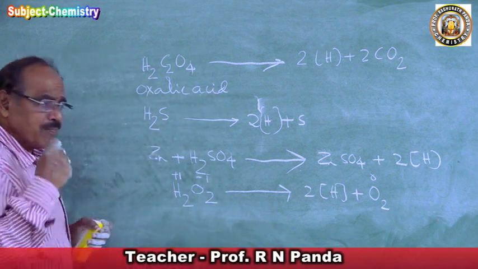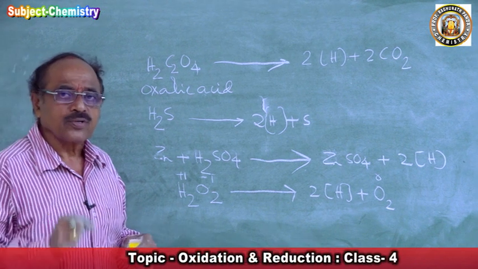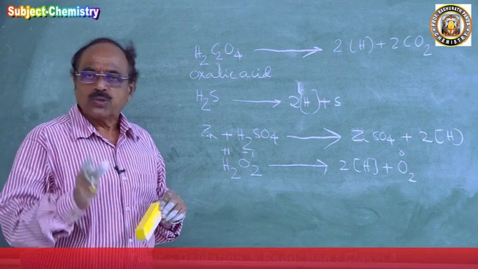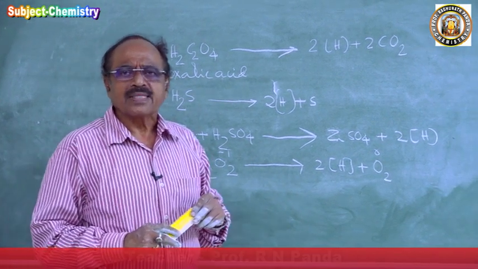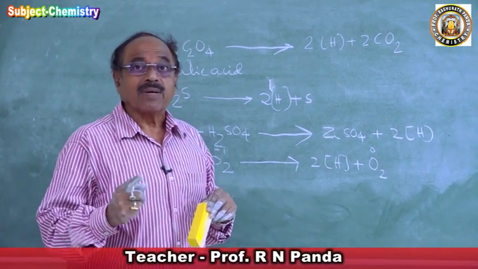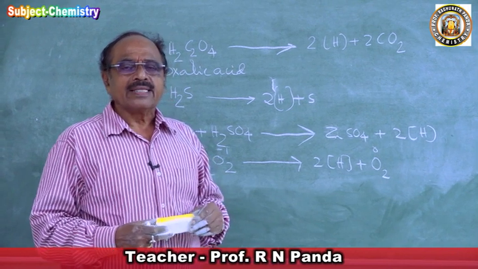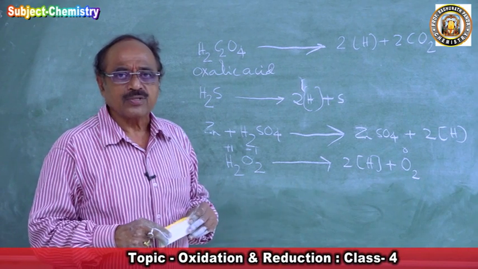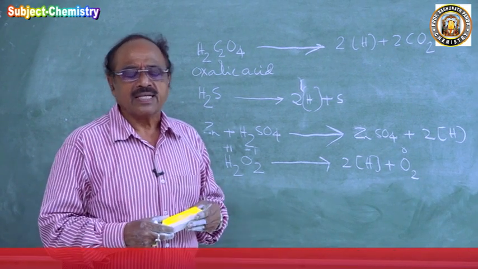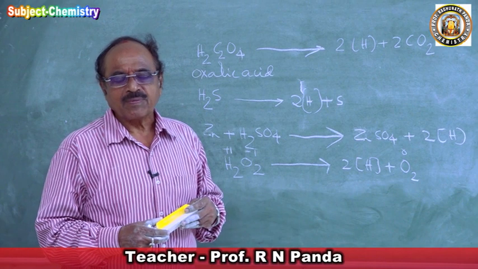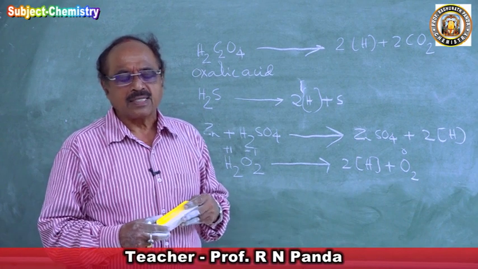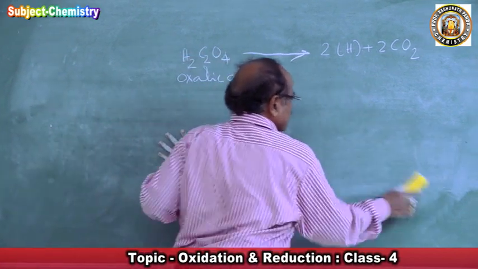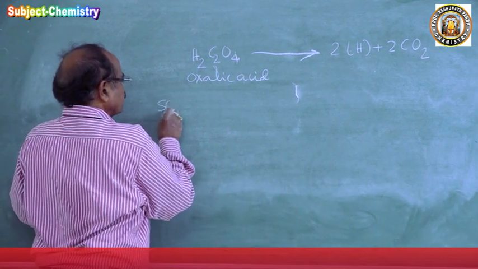Now there are some compounds which don't have nascent hydrogen to give, but in their aqueous solution they are capable of giving nascent hydrogen. They are oxidized, so they are very good reducing agents. Example, sulfur dioxide is a reducing agent.